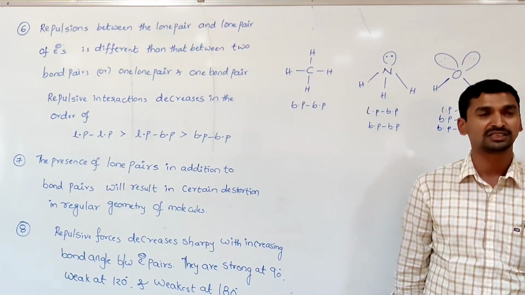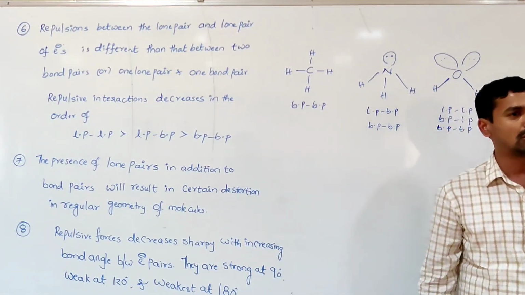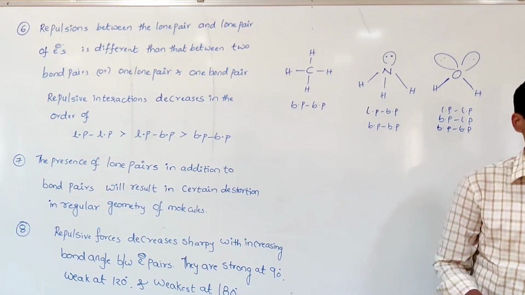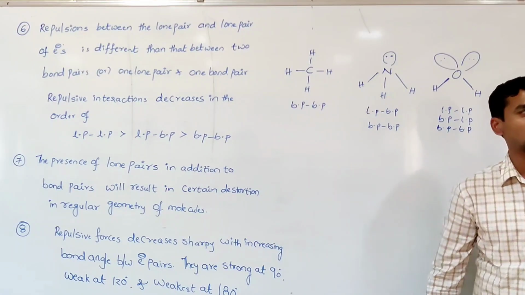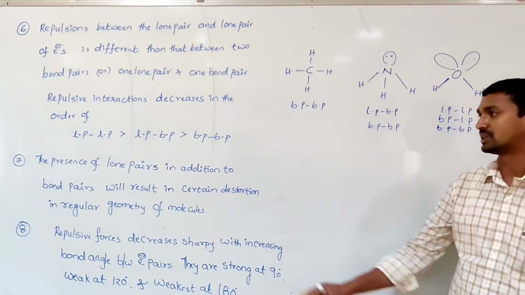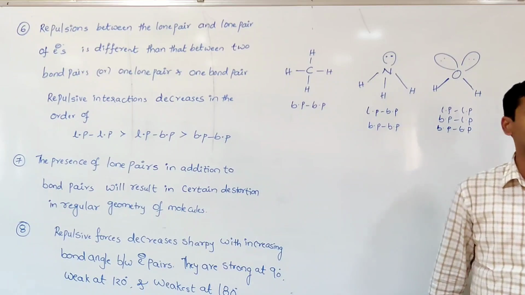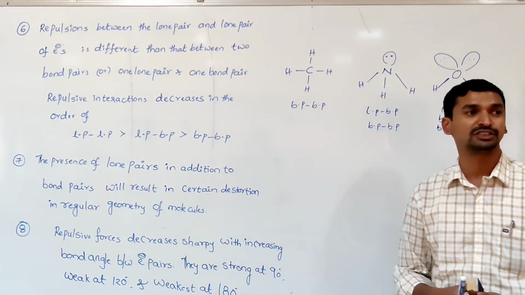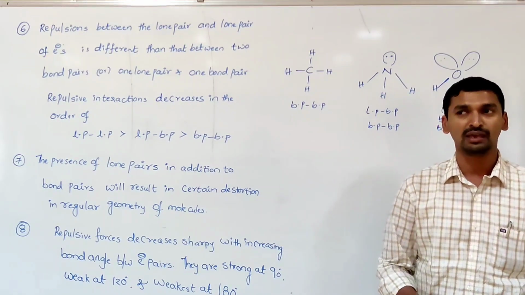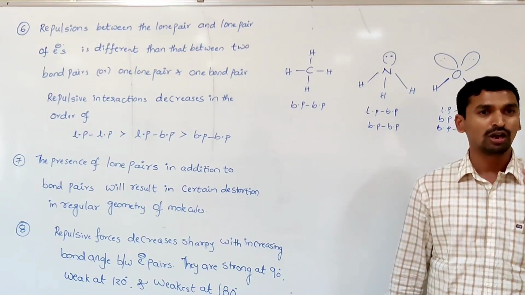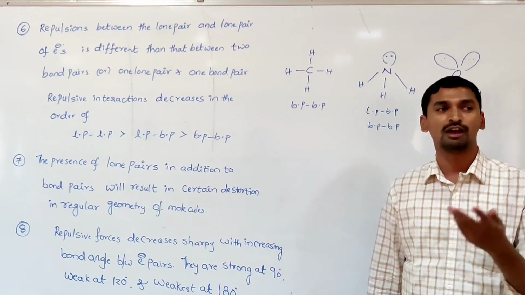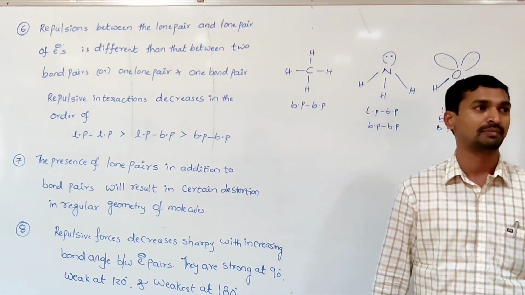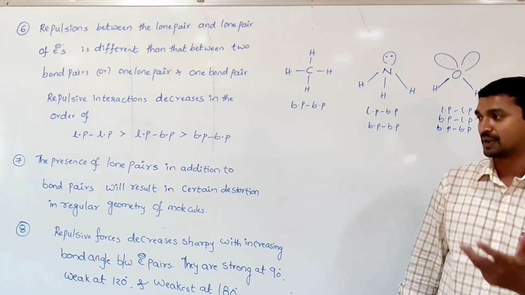Two kinds or three kinds of repulsions: lone pair–lone pair, lone pair–bond pair, and bond pair–bond pair repulsions. We know that lone pair–lone pair or lone pair–bond pair repulsions are stronger than which one? Bond pair–bond pair. They are responsible for the distortion of the geometry of the molecule. That's why in a molecule, if lone pairs of electrons are present, that molecule definitely deviates from its regular geometry because of those repulsions.